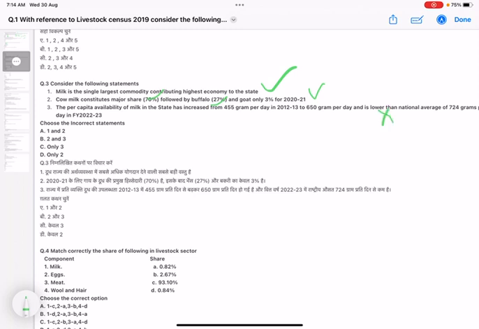So this statement is incorrect because at the national level the per capita availability of milk is 427 grams per day. So statement 3 is incorrect. You have to find out the incorrect statement in this question. So only 3 is incorrect. So option C is the answer.